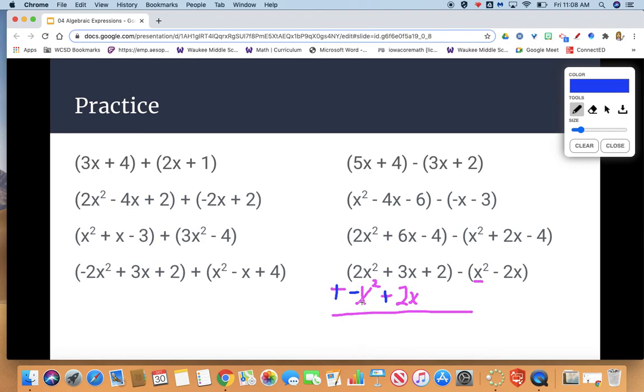2x squared plus a negative x squared gives us 1x squared. 3x plus 2x gives us a positive 5x. And my constant 2 has no other piece to add with or combine with, so it's just going to be plus 2 as the constant. My final expression is 1x squared plus 5x plus 2, or you could have just said x squared instead of 1x squared.